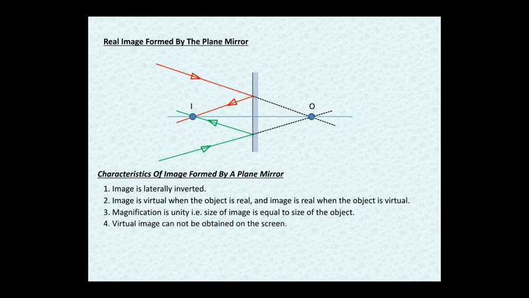Virtual images cannot be obtained on the screen. The image which we see in a mirror, we cannot obtain on a screen, but in the ray diagram you are looking at, the image can be obtained on the screen. This is the main difference between virtual image and real image. Virtual images cannot be obtained on the screen, whereas real images can be obtained on the screen, as we see in the case of a projector. Next point is the distance of image from the mirror is equal to the distance of object from the mirror. Image distance and object distance are going to be the same.